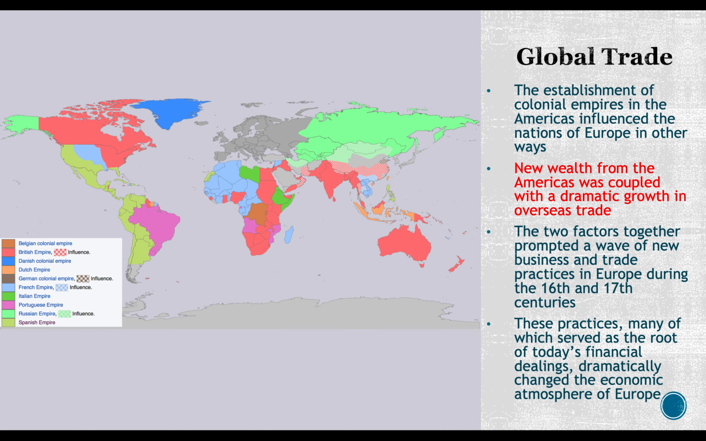The global trade and the establishment of the colonial empires in the Americas influenced nations of Europe in other ways. New wealth from the Americas was coupled with a dramatic growth in overseas trade. The two factors together prompted a wave of new business and trade practices in Europe during the 16th and 17th centuries. These practices, many of which served as the root of today's financial dealings, dramatically changed the economic atmosphere of Europe.